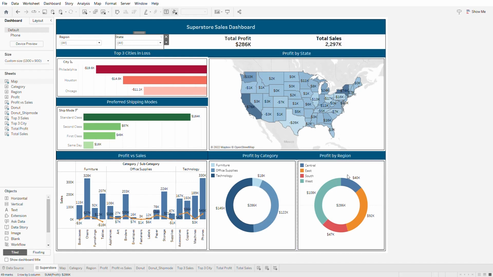The last chart shows us the profit by region. In this chart, we can see that the West region yields the highest profit of $108,000, followed by the East with $92,000, the South with $47,000, and finally the Central region with only $40,000. The Central is the least profitable region and needs attention.